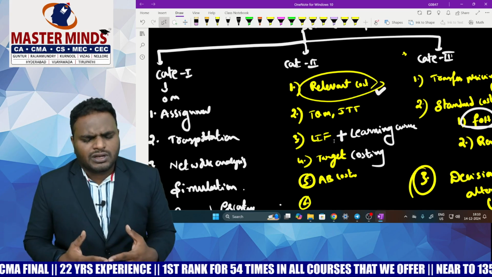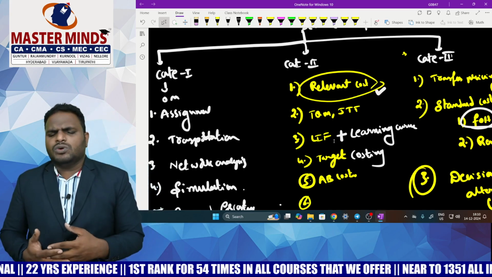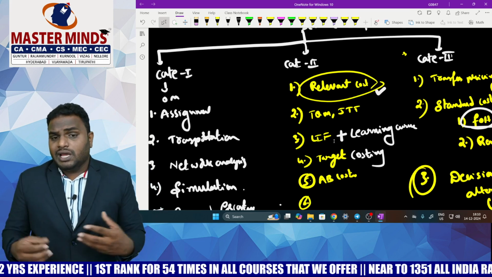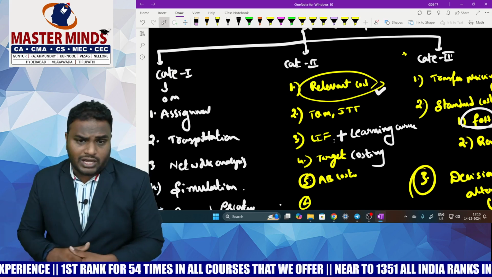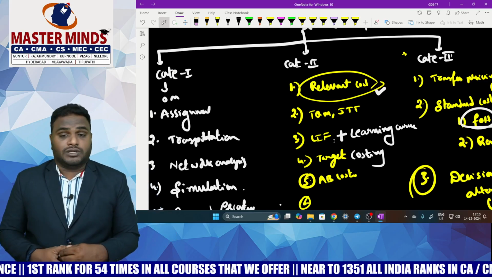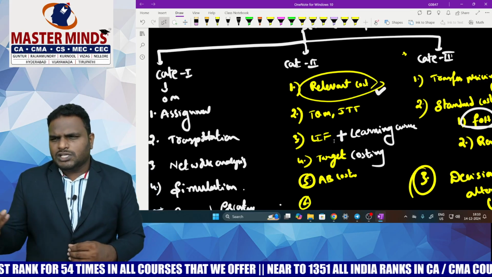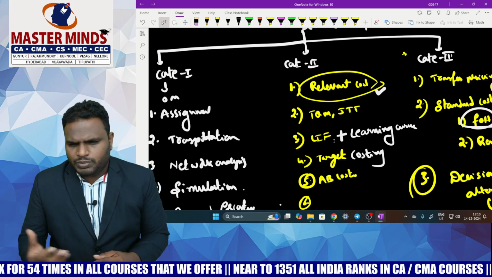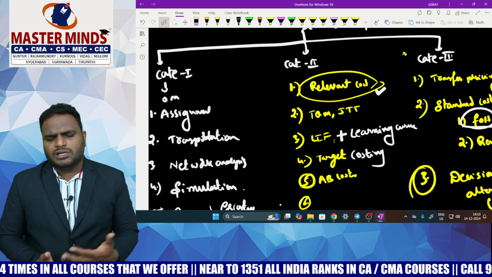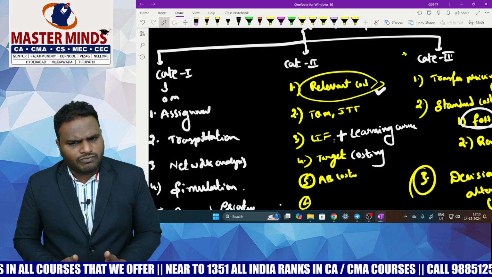There may be a chance for an MCQ regarding the TQM, but even so, in previous attempts direct 7-mark questions came from this area. Thereafter comes target costing. Now, the majority of the time there is a chance for an MCQ only, but in previous examinations, yes, 7-mark questions also came from this area.